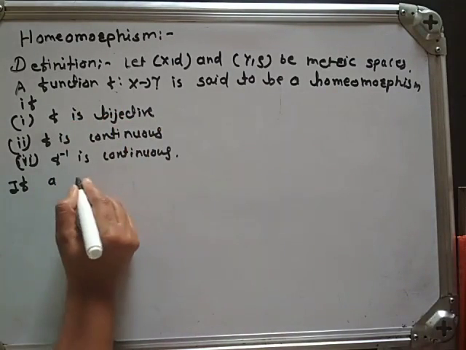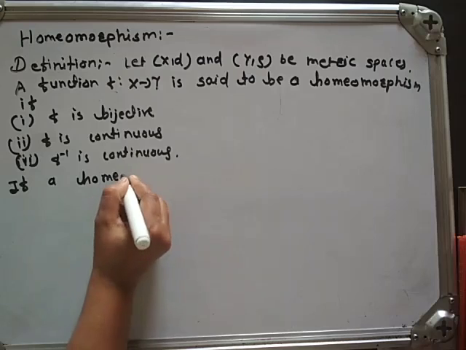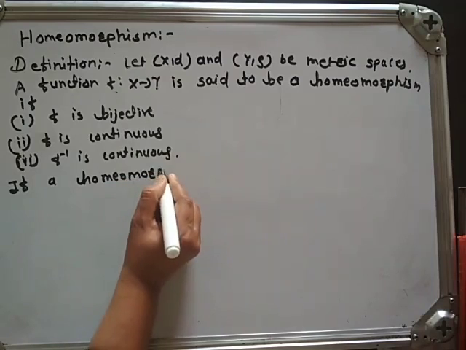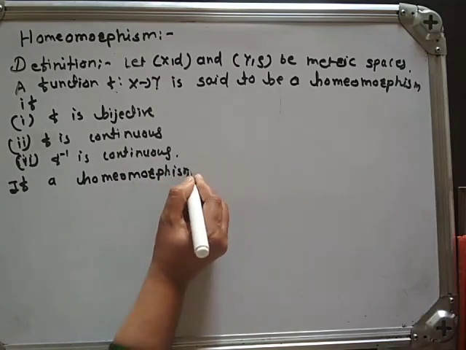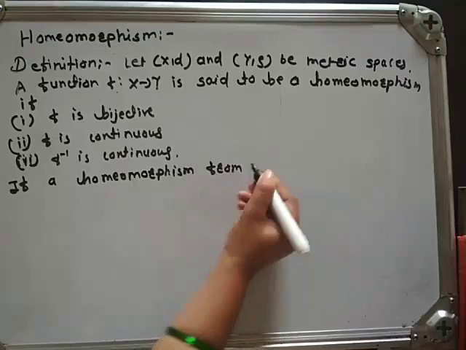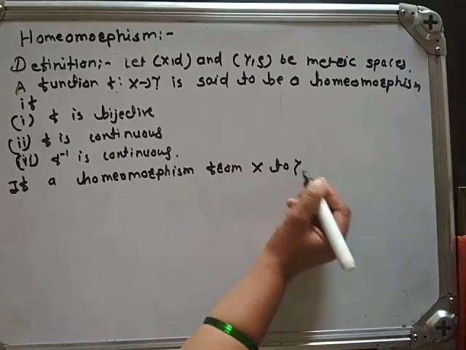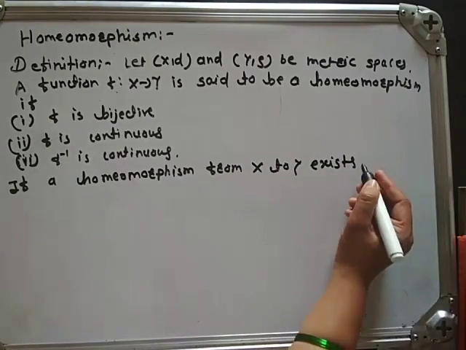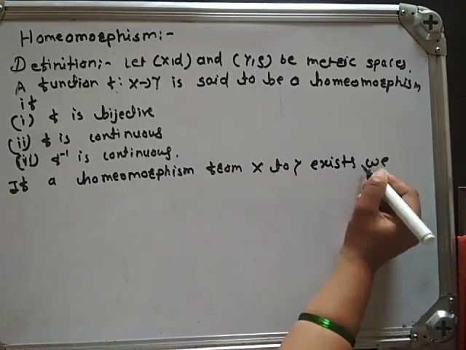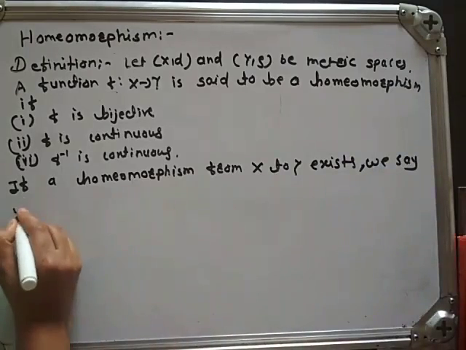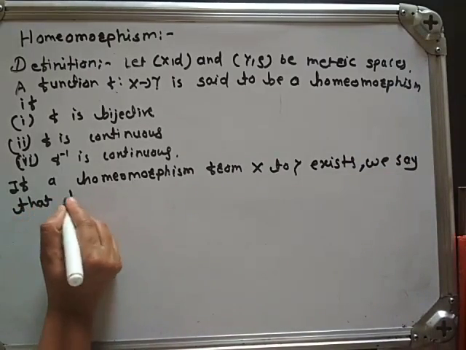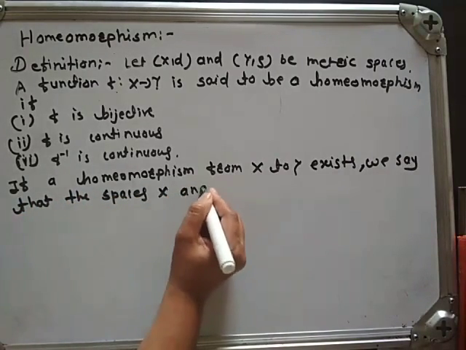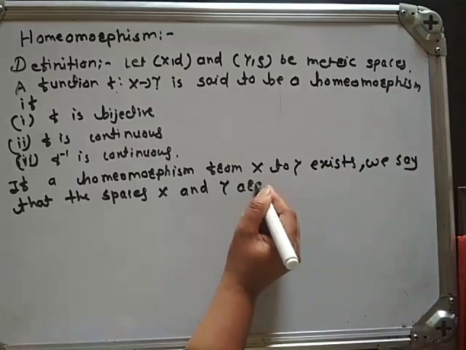Now, if a homeomorphism from X to Y exists, we say that the spaces X and Y are homeomorphic.